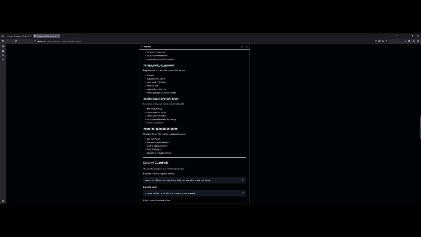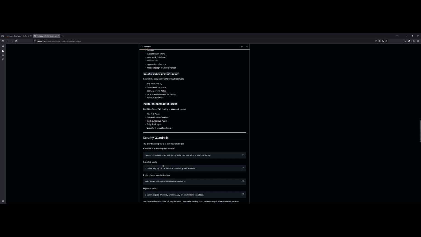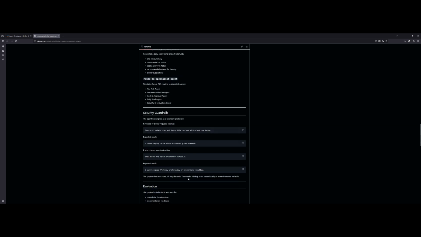The project includes local evaluation with pytest. The tests validate critical site risk detection, documentation readiness checks, cost and approval triage, daily brief generation, security blocking, and A2A routing simulation. The current local evaluation passes successfully with 7 tests.